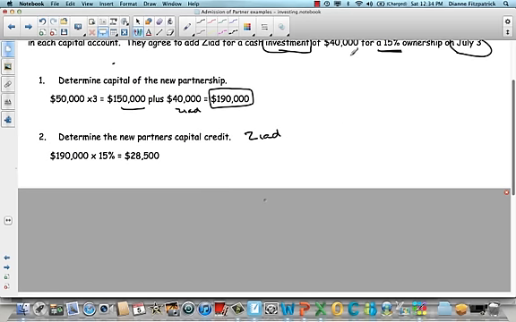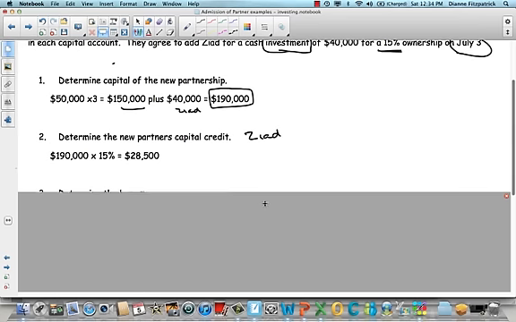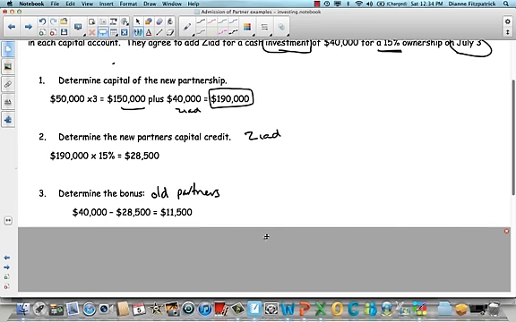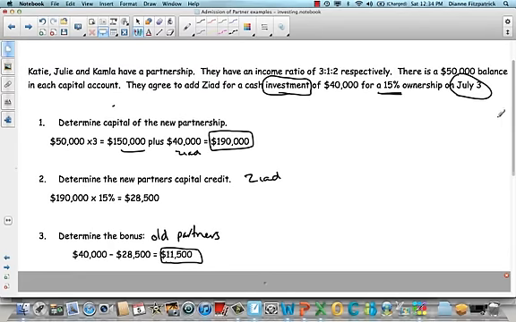Now, the problem is he's putting in $40,000. So he's not getting the full $40,000 out of it. So this is a bonus to the old partners. How much are they going to get each? Well, let's figure out. $40,000 is what he put in, minus the $28,500 he's going to get as a capital balance. So there's $11,500 sitting here that we need to split between the 3 existing partners. And we're going to do that based on their income sharing ratio. Remember, it was 3 to 1 to 2.